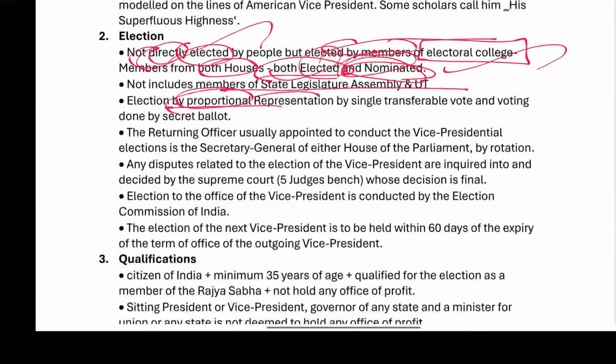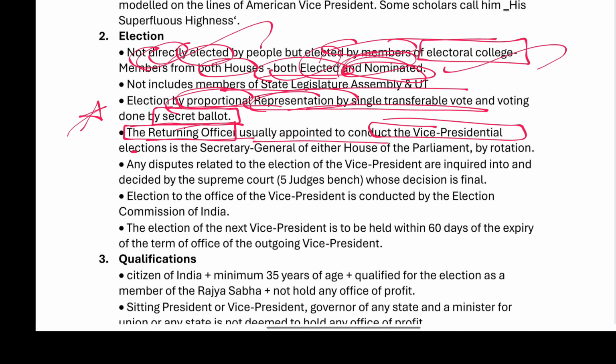Election is by proportional representation by means of a single transferable vote and a secret ballot, which is the same as that of the President. A returning officer is appointed to conduct the vice presidential election, usually the Secretary General of one of the Houses of Parliament by rotation.